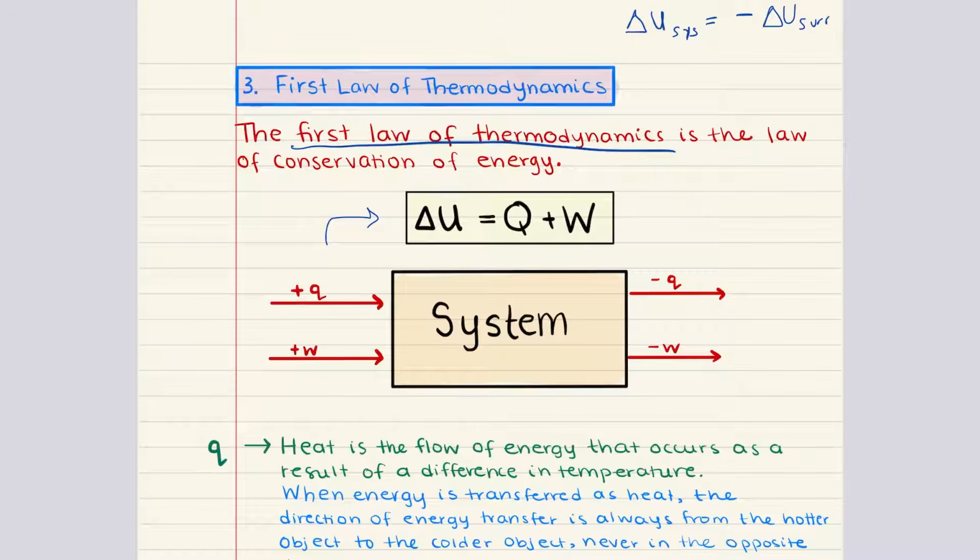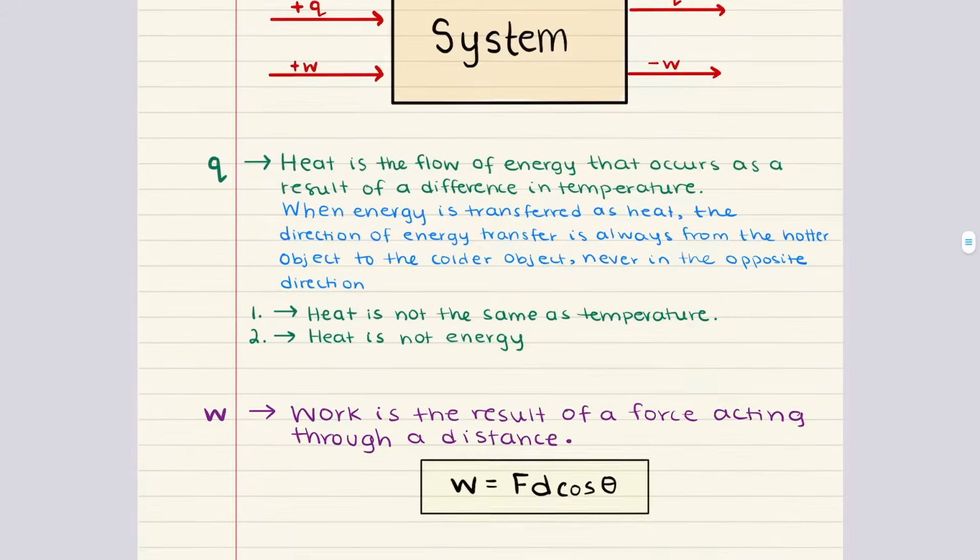I also want to note that you might see this equation written as Q minus W, and that depends on how heat and work are defined in terms of their signs. But don't worry, both forms convey essentially the same information. For now, I'm going to stick to this form because we use this form in our MCAT general chemistry playlist, and I want this to be consistent throughout our lectures. I'll also define the way that we're going to set up our signs for both heat and work. But first, let's really break down what heat and work mean in thermodynamics.